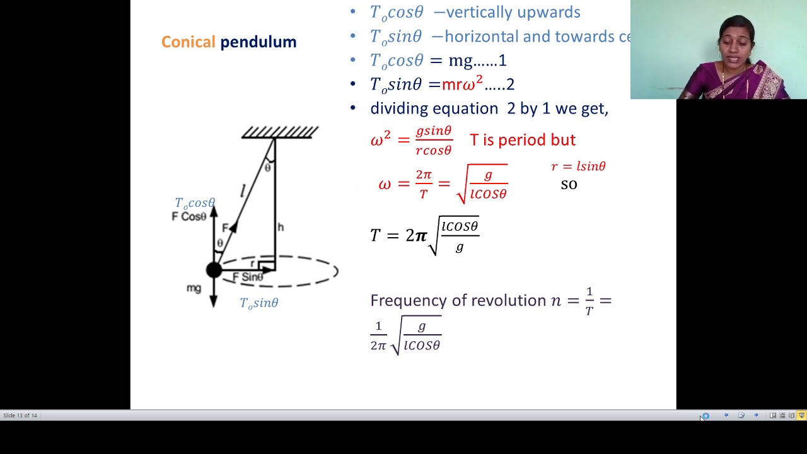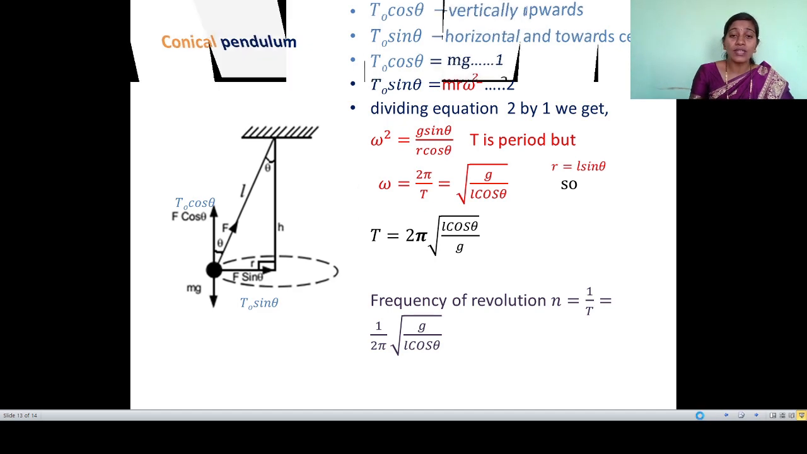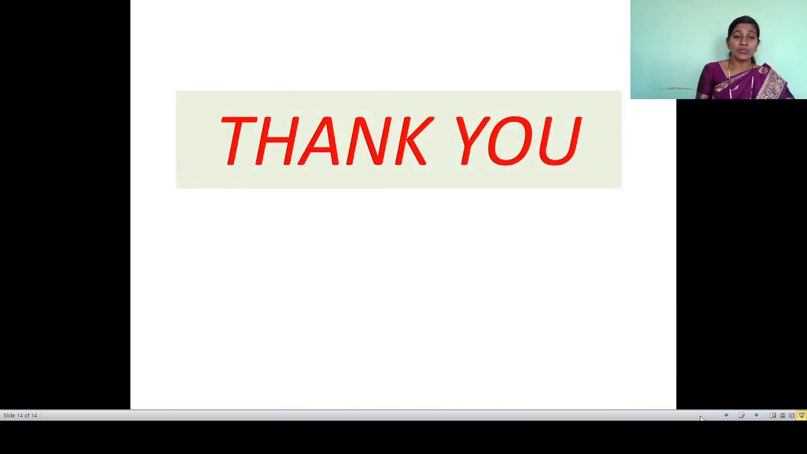So in this video lecture today we completed the vehicle on a banked road with lower limit and upper limit, and the last point also we completed. That point is the conical pendulum. In that point we found the period of the conical pendulum and the frequency of revolution. Okay, in this way we completed today's session.